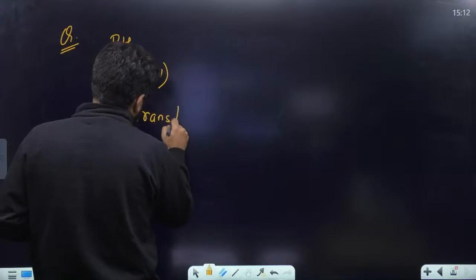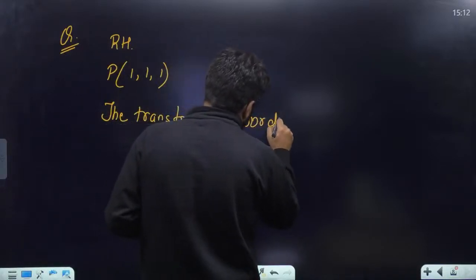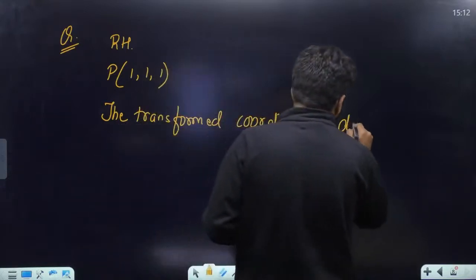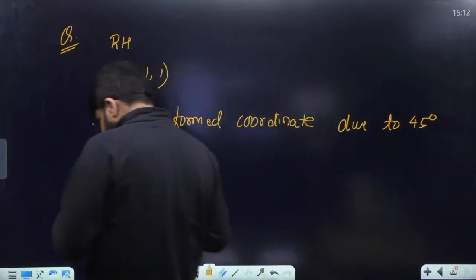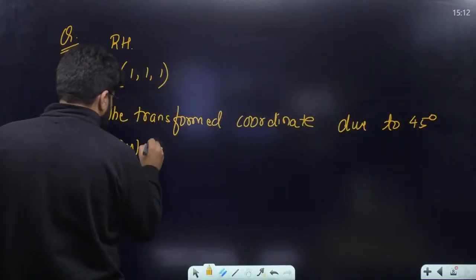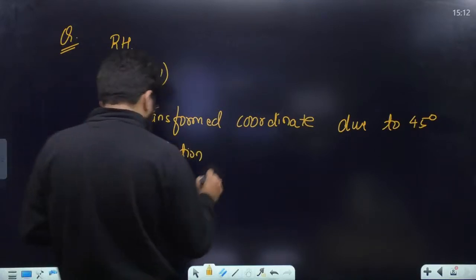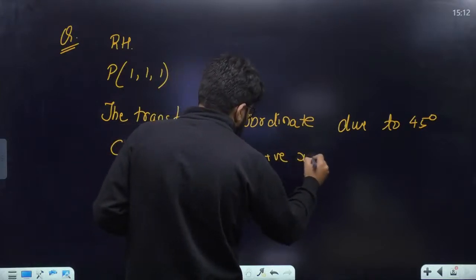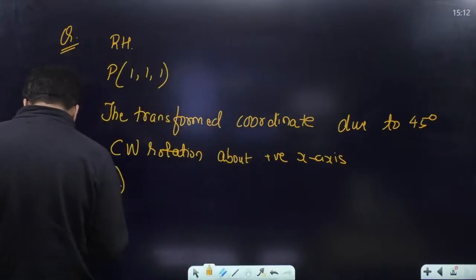The transformed coordinate due to 45 degree clockwise rotation about the positive x-axis. Okay, about the positive x-axis.